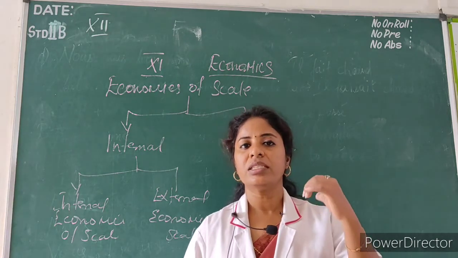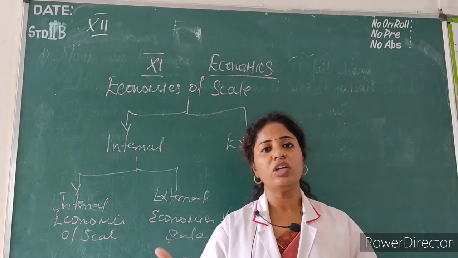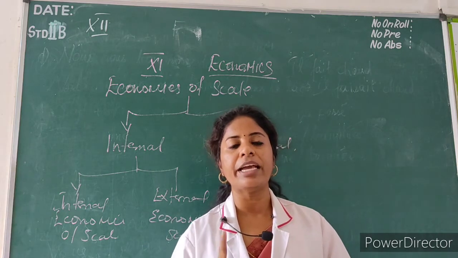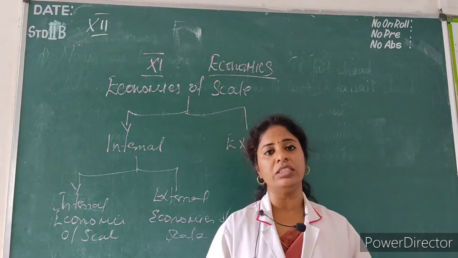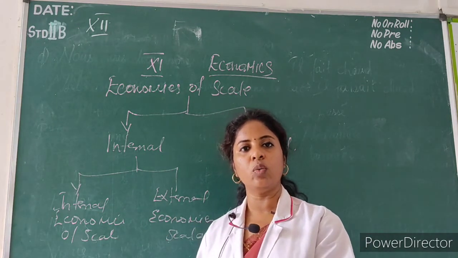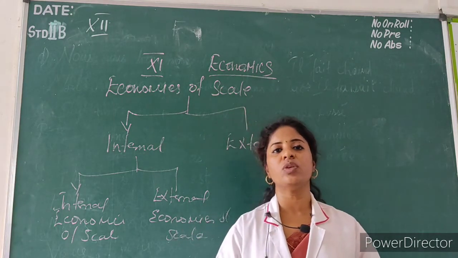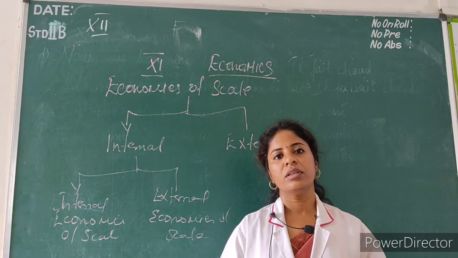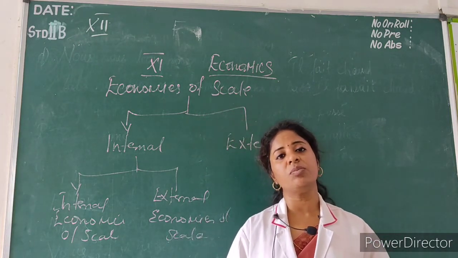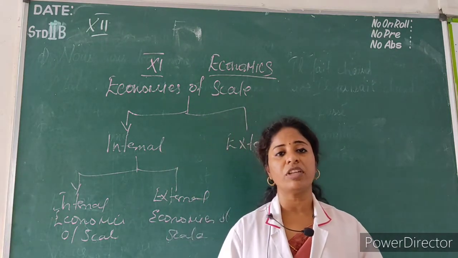So externally certain benefits will be received, like banking will be developed, because while doing large scale production all the transactions will be carried through banks. The production which is carried out needs transportation, so transportation facilities will be developed. Then communication facilities will be developed. Power facilities will be developed. So see here, banking facilities, development of township.